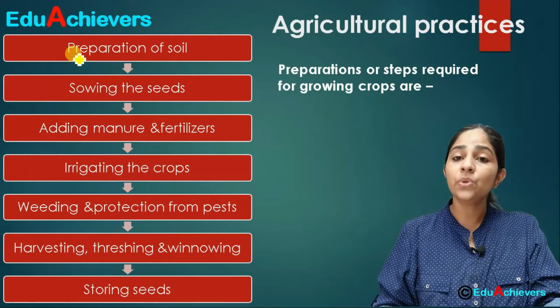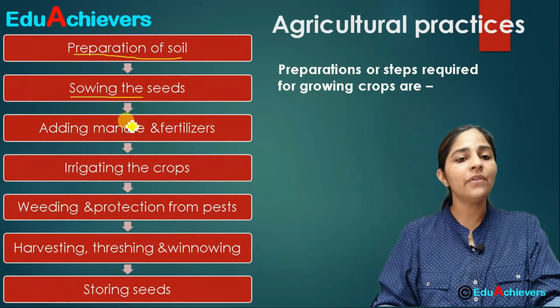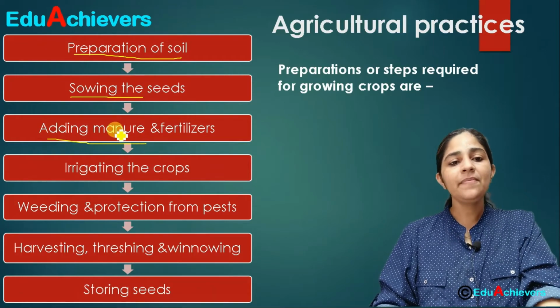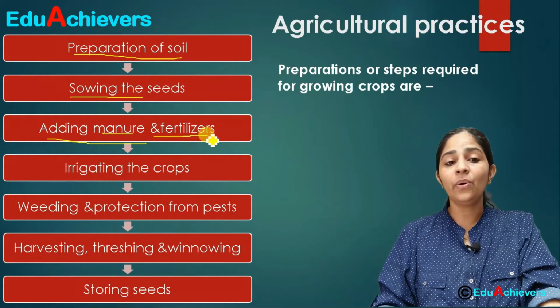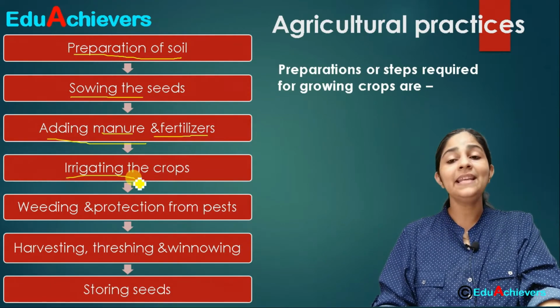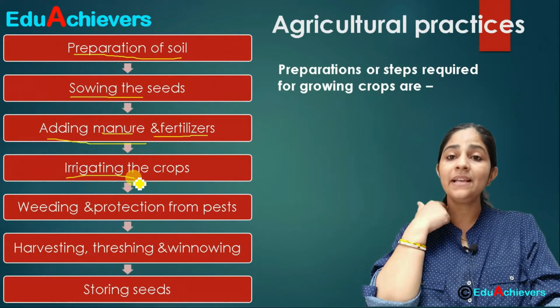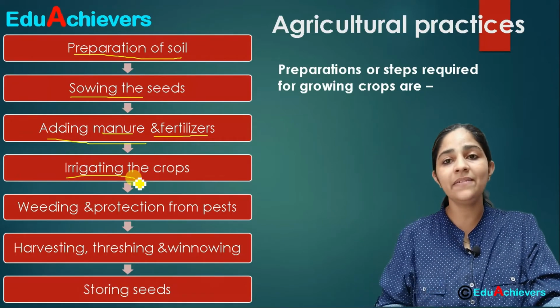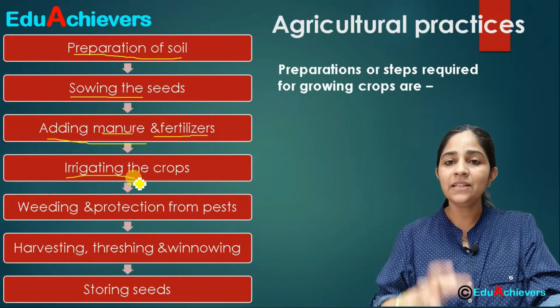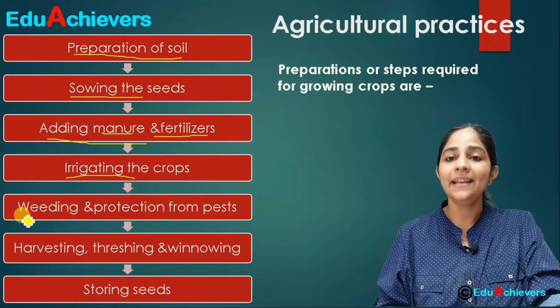Second step is sowing the seeds. Once the soil is prepared, sowing of seeds has to be done. Third step is that manure and fertilizers have to be provided to the crop. Next is irrigating the crops. If a sufficient amount of rainwater is not received at that time, then artificially the plant has to be provided with water, and that is called irrigation.